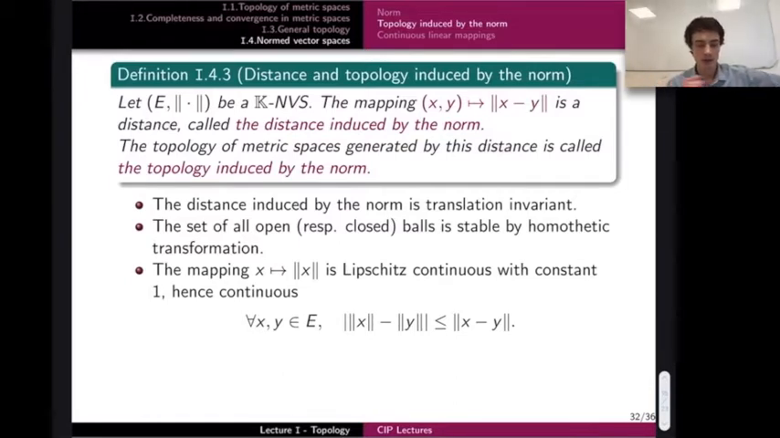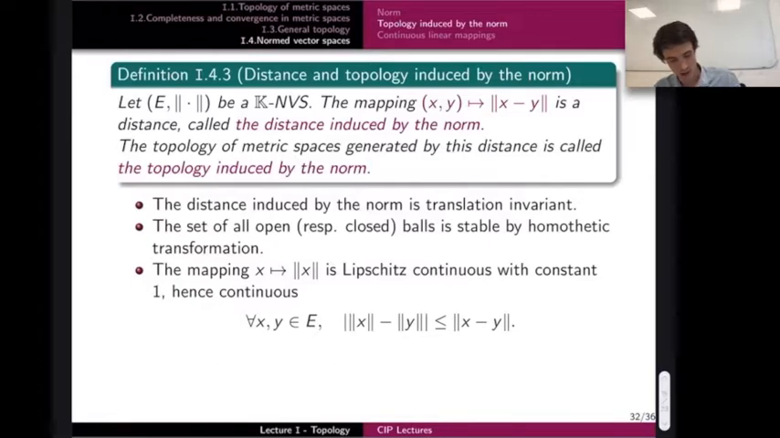So now let's start with a normed vector space E. I can define a distance using the norm. This distance is defined like that: for any two vectors x and y, I can define the norm of x minus y. And this mapping here is a distance.